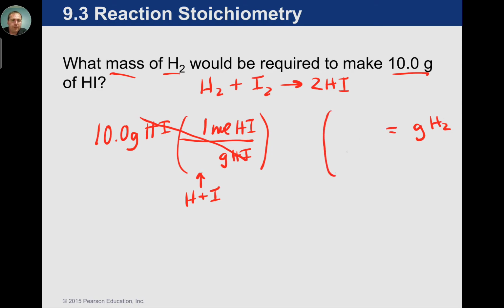That tells us that we're going to have a conversion that has grams of H2 on top eventually. And that's just going to be H plus H. So that's about 2.02. Down here we have 1.01 plus about 126.9, so that's about 127.91. And again, that's just taking those weights on the bottom of the periodic table. This is, again, per 1 mole of H2.